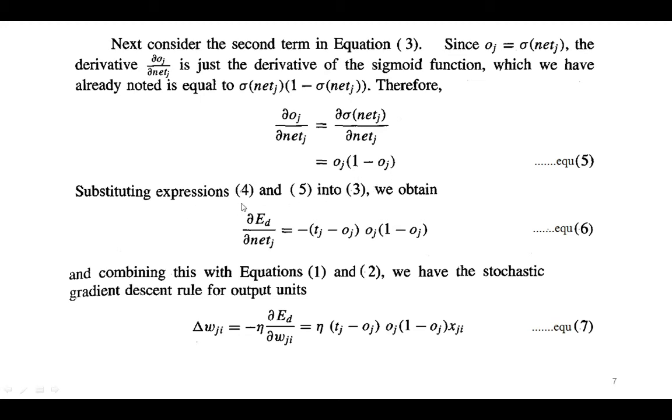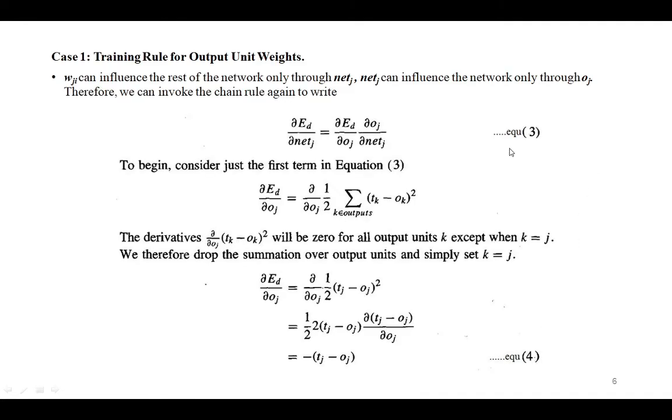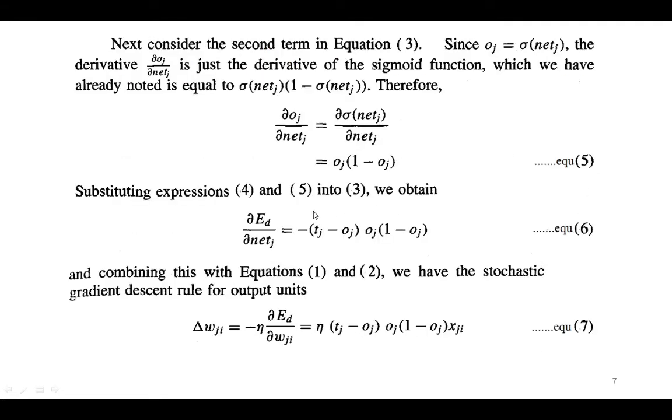Now substituting expressions 4 and 5 into expression 3, we obtain ∂Ed/∂net_j equal to minus (t_j minus o_j) into o_j (1 minus o_j).